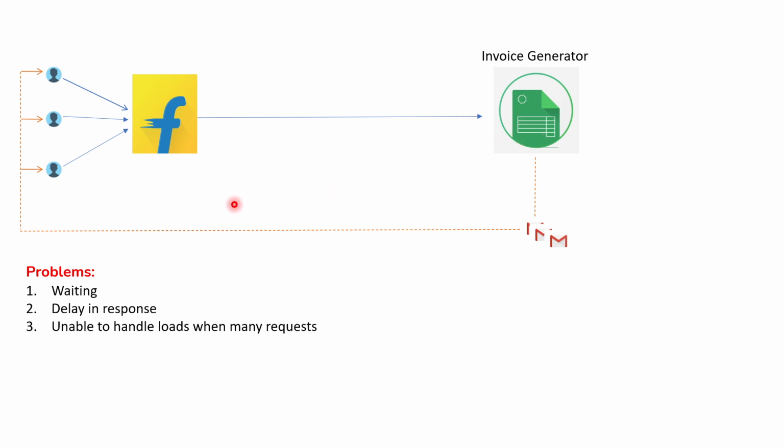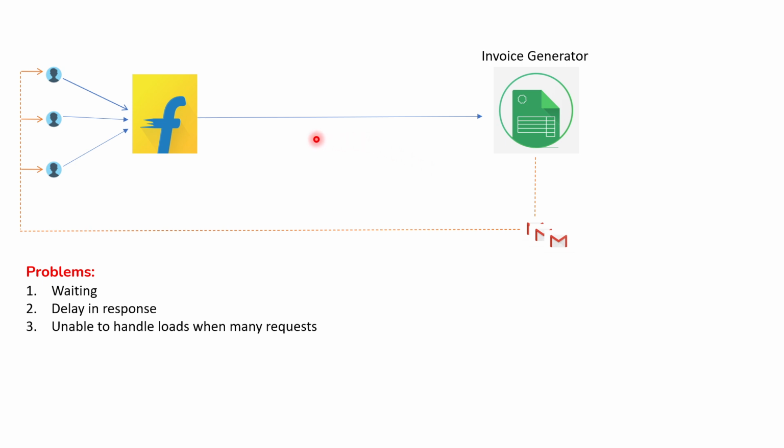So all these problems will come: waiting and delay, not feasible, many more requests coming, multiple requests may not be handled, sometimes it will be down. And as I told you, in this kind of communication Flipkart is the application and the invoice generator is another application or component, so two components are talking to each other. Flipkart does not expect the response immediately. This kind of communication is known as asynchronous communication, and we saw what problems we face in such scenarios.